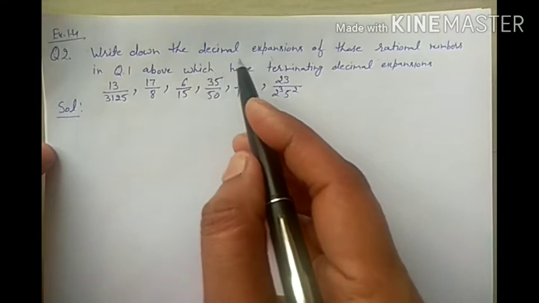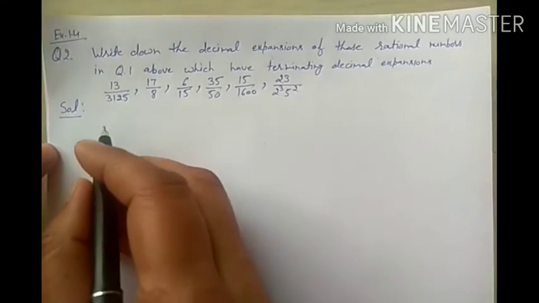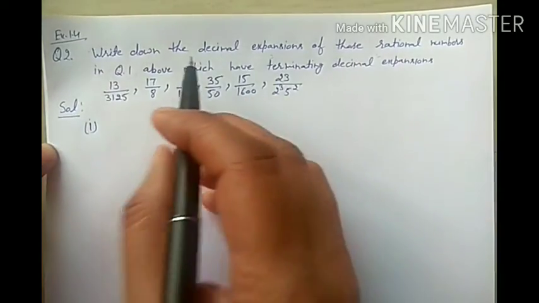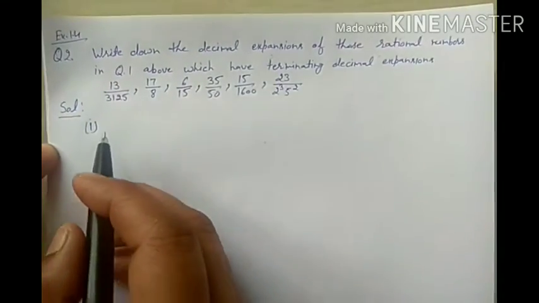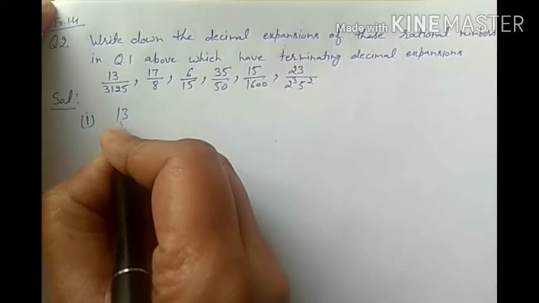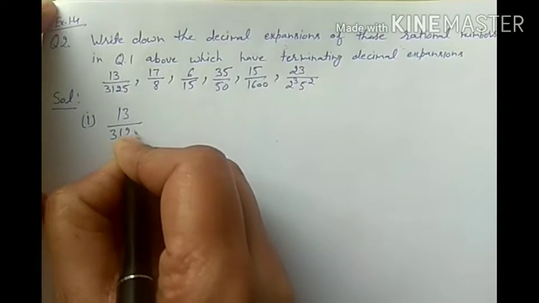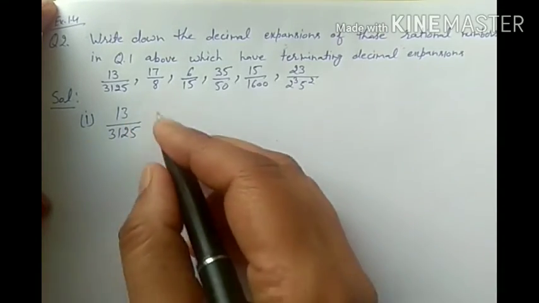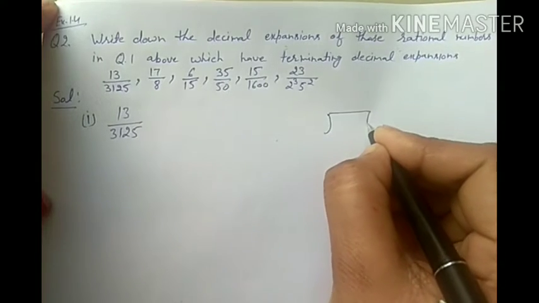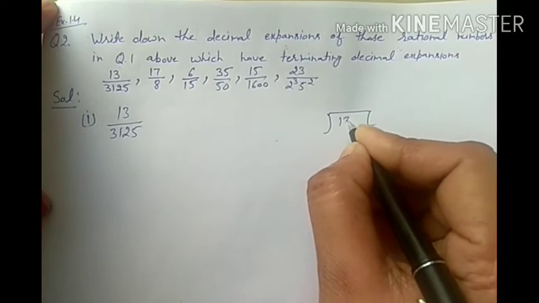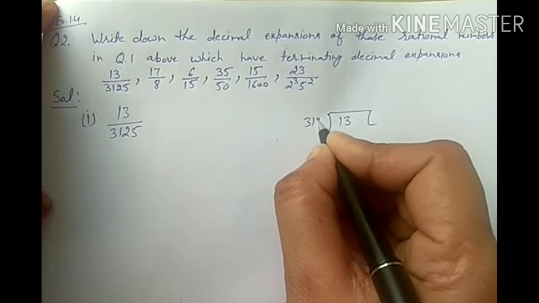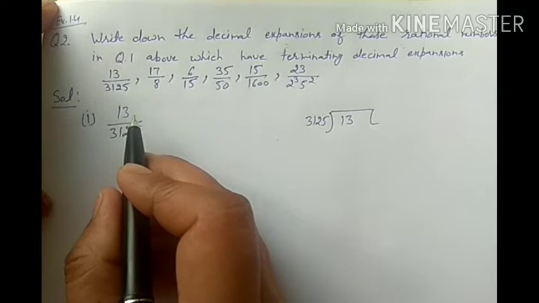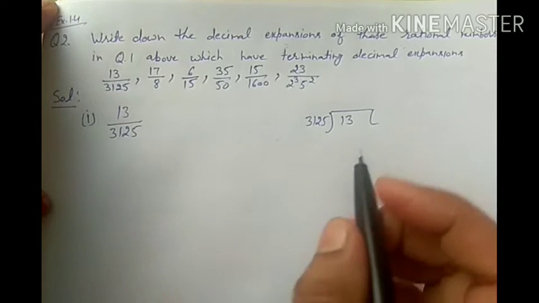Now we have to write down decimal expansions. So without division, we can't write decimal expansions. First part of the question first, we will write the decimal expansion of this rational number. We can't write it without division. Without division, we can find out only that it has a terminating decimal expansion or a non-terminating repeating decimal expansion.